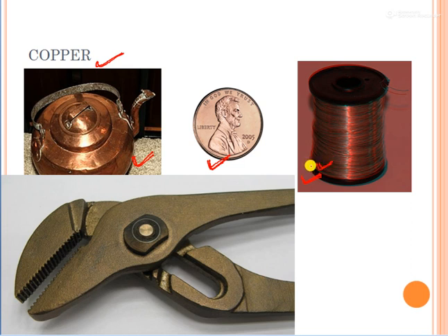Why are we using copper wire? Because copper wire is a good conductor of electricity. It can pass electricity from one place to another very easily, and it is cheaper too. That's why we are using copper. Some equipment is also made from copper so that it can be long lasting. We have some benefits of using copper as a wire.